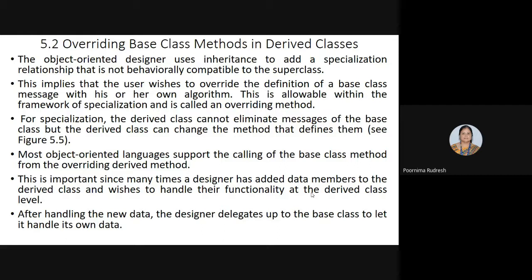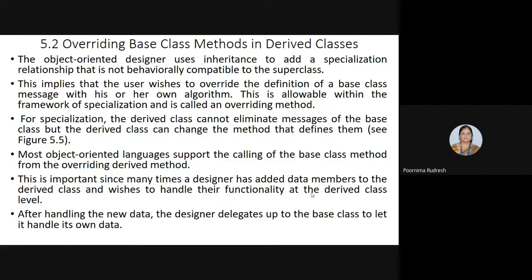Adding the specialized relationship implies that the user wishes to override the definition of a base class message with his or her own algorithm. This is allowable within the framework of specialization and is called an overriding method.